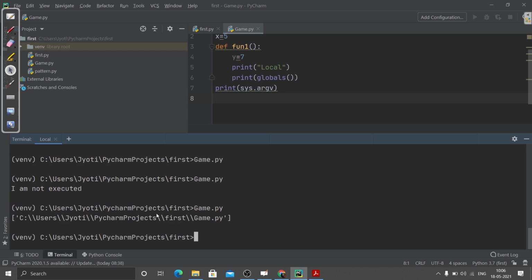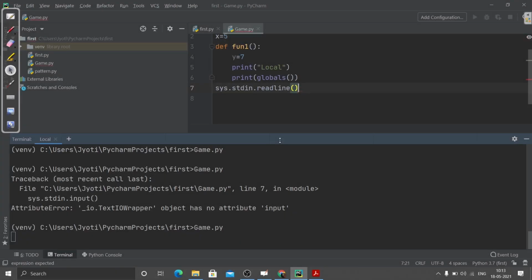So it is showing us the path in which we are working, game.py. It is showing in which path it is stored: the directory, the folder name, the file name inside which we are working. Now this sys.stdin.readline.